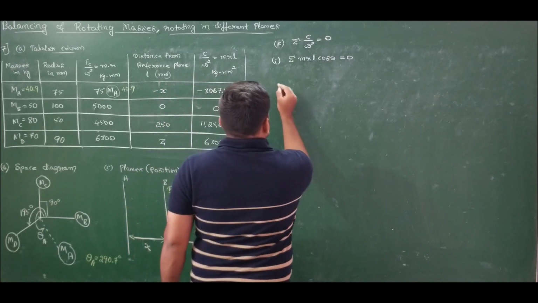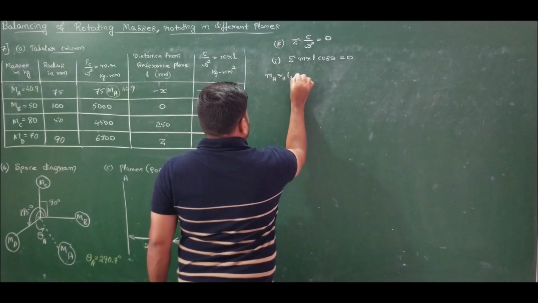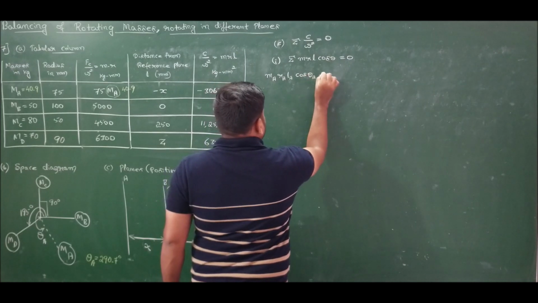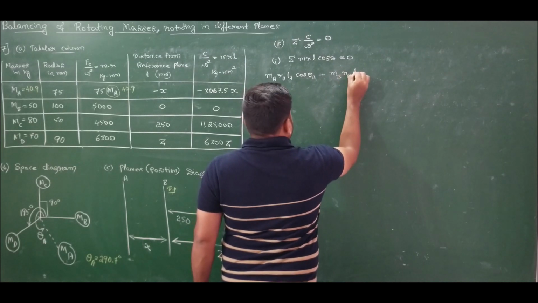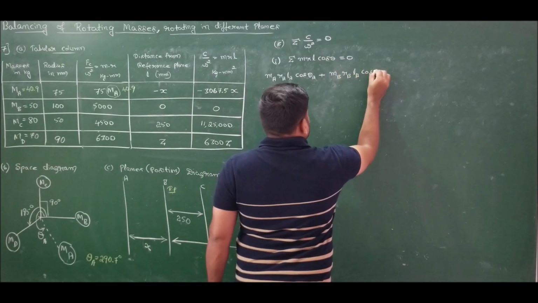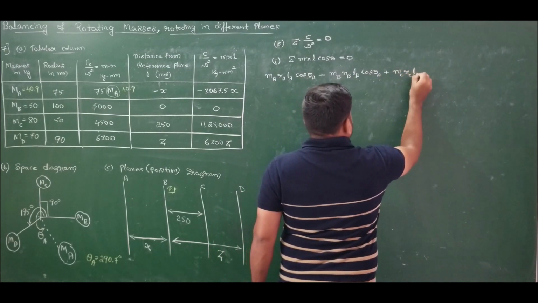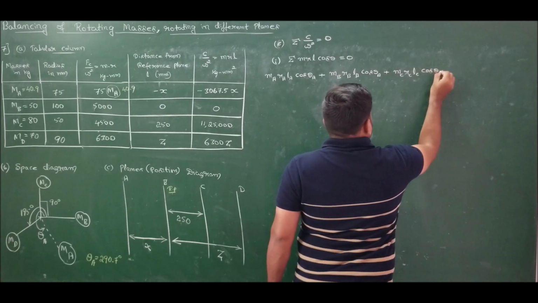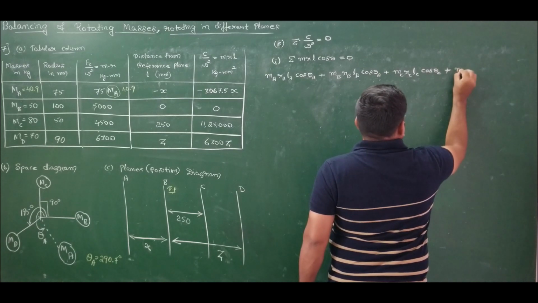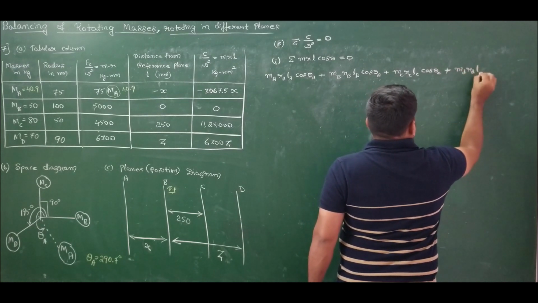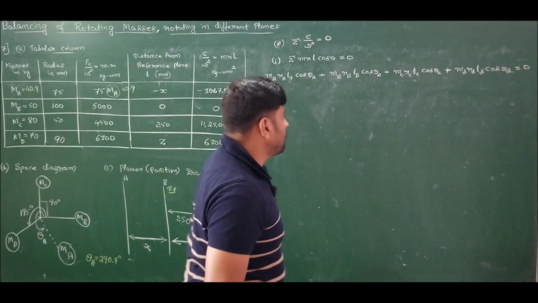So for the first case: MA RA LA cos theta A plus MB RB LB cos theta B plus MC RC LC cos theta C plus MD RD LD cos theta D must be equal to 0.